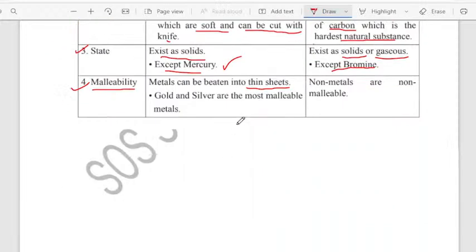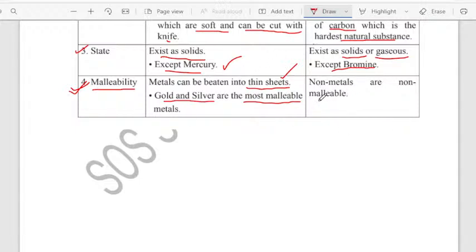See, the metals can be beaten into thin sheets. Take an example, if we take aluminium or gold or any metal, metals can be beaten into thin sheets. So this property of beating the metals into thin sheets, what do we call it? We call it malleability. So here children, you have to note down, gold and silver are the most malleable metals, because we use these metals in everyday life. Okay, we use them in the form of ornaments. Very important. Metals are beaten into thin sheets, so this property we will call malleability.